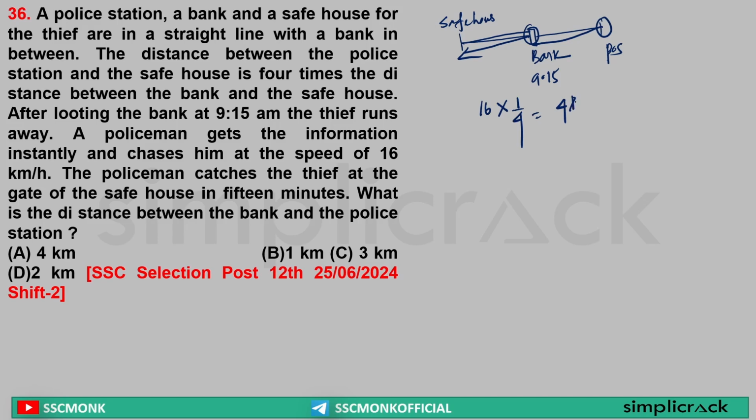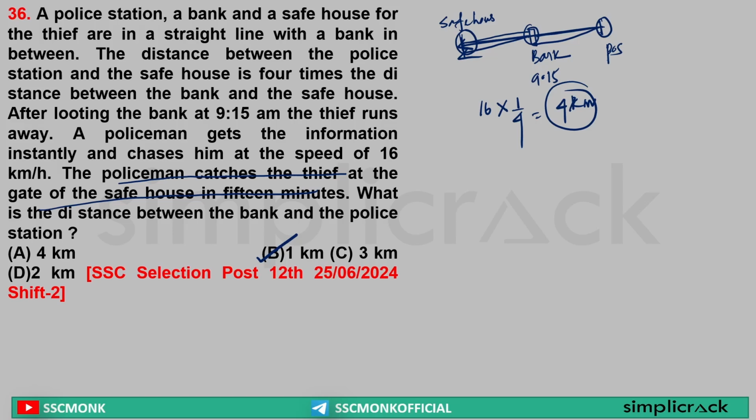Sir, distance covered is equal to 4 km. Understand what it is saying. The policeman catches the thief at the gate of the safe house in 15 minutes. That means the thief was here, the policeman chased him down and caught him here. Sir, the policeman was running, so the distance between the police station and the thief's house is equal to 4 km.